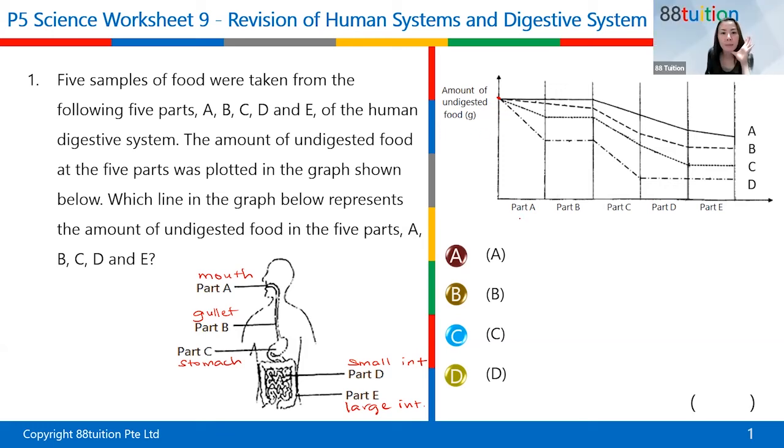Part A, is it gullet? No, part A has digestion. Part B, gullet does not have any digestion. Yeah, there's no digestive juices. Correct. But what I'm saying is when it passes through the mouth, I never say enter the gullet yet. So you have to be very careful, right?